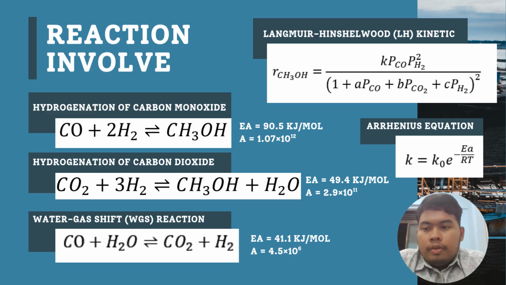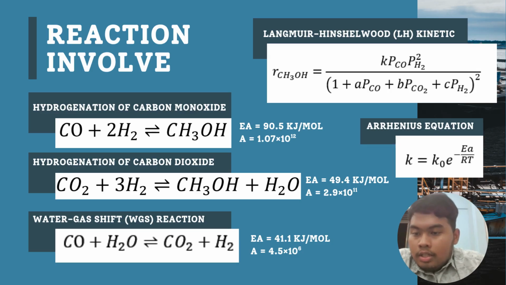Next, we are looking at the reactions involved in this methanol synthesis. The reactions involved are three primary pathways. First is hydrogenation of carbon monoxide, where carbon monoxide reacts with hydrogen to produce methanol, and the activation energy is 60.5 kilojoules per mole, and the Arrhenius constant is 1.07 times 10 to the power of 12.